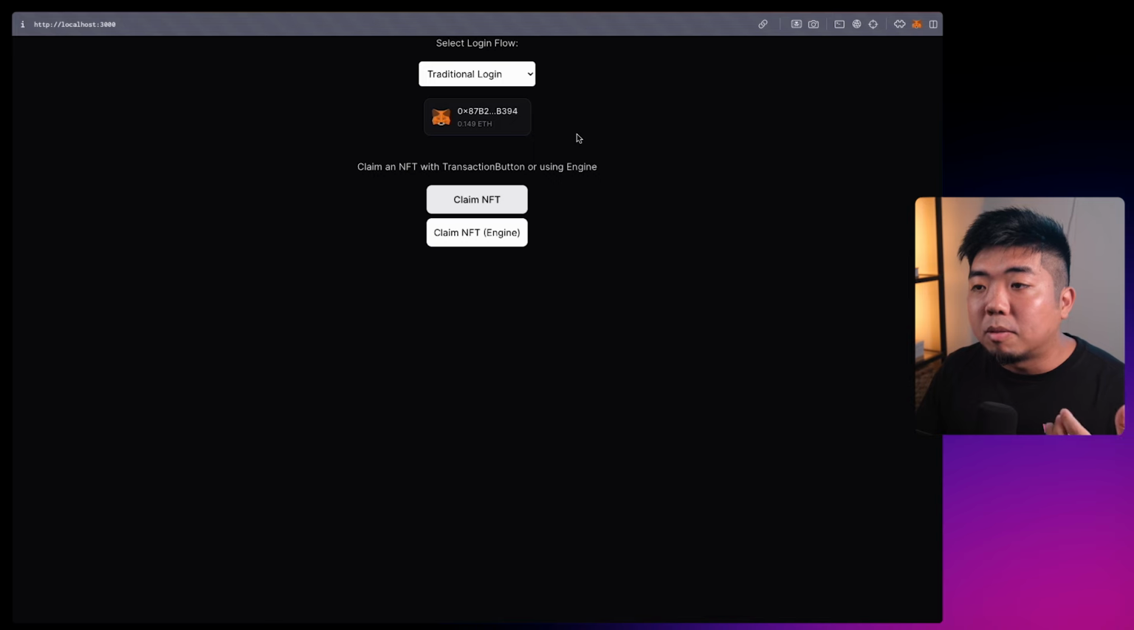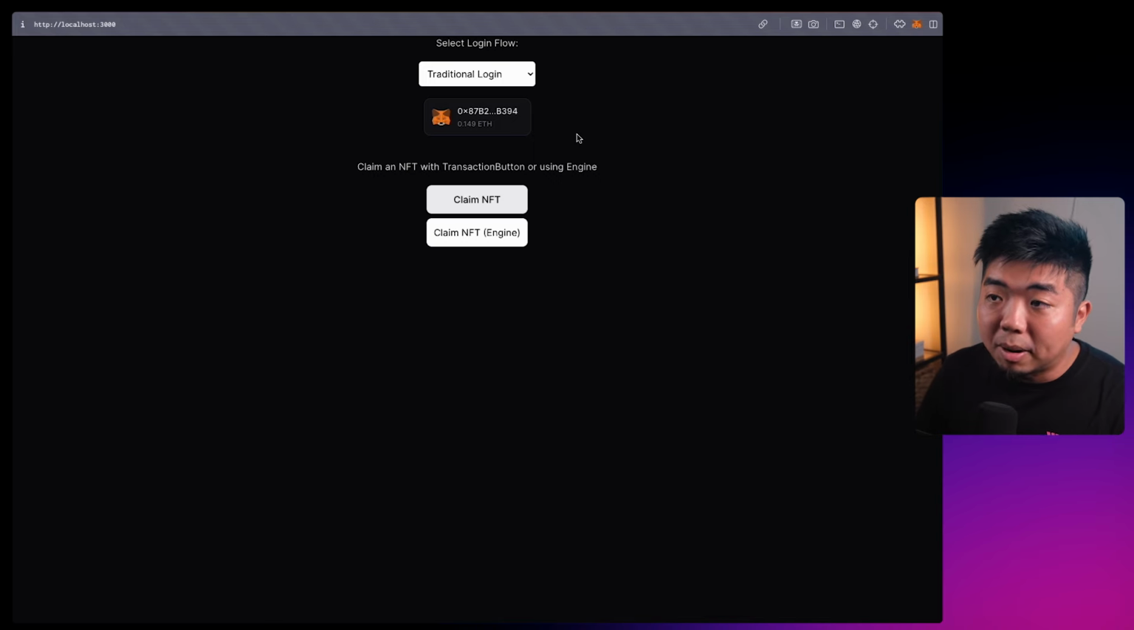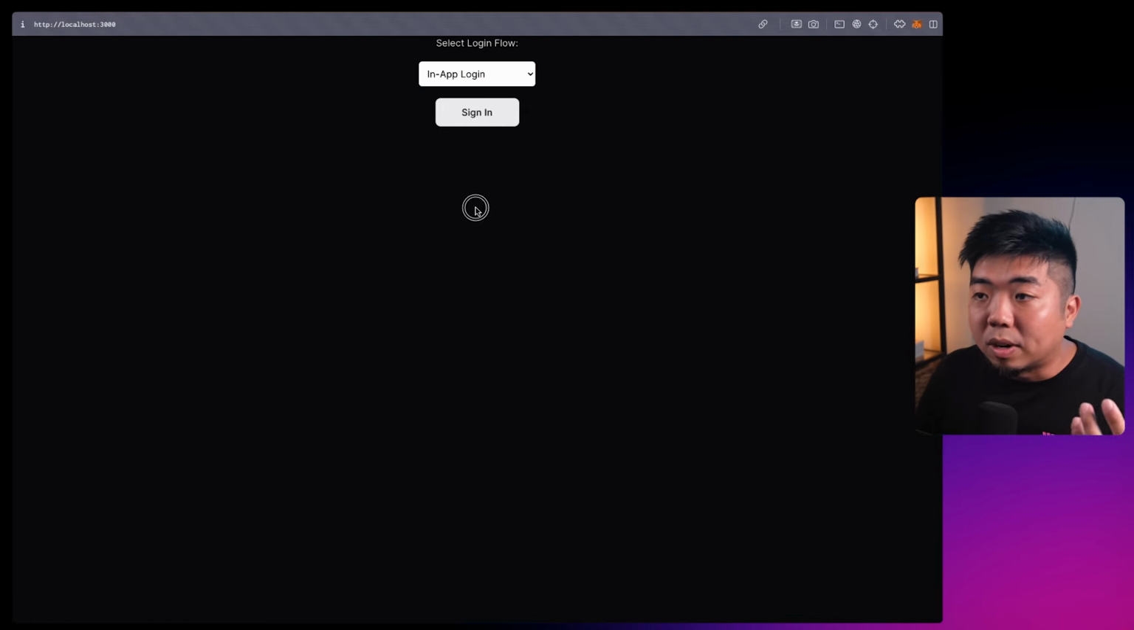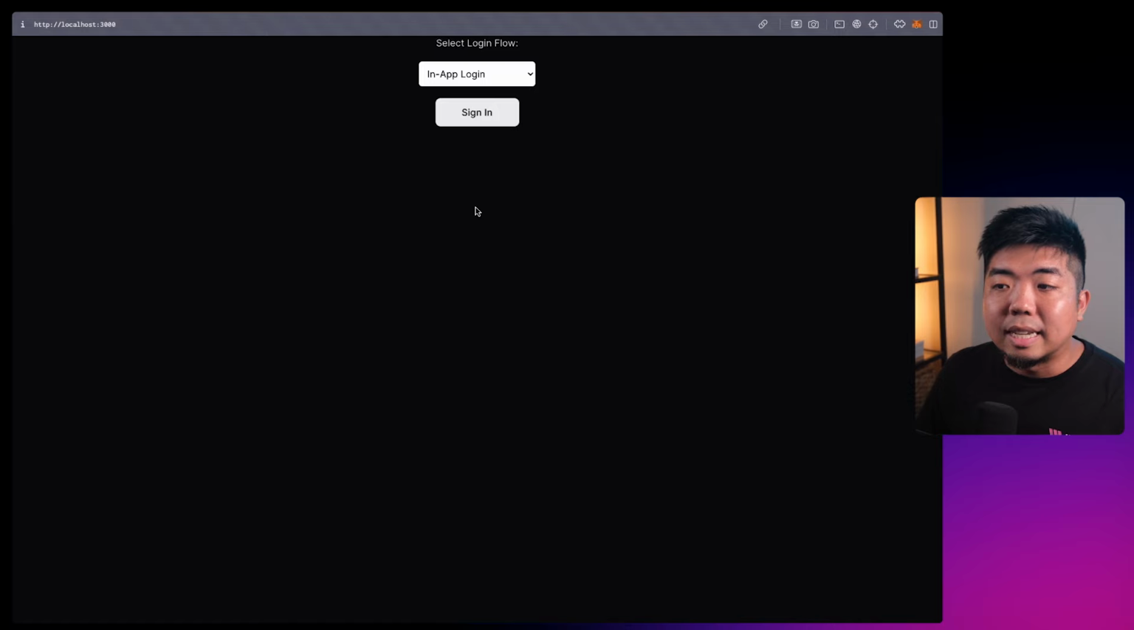To help simplify this onboarding process, the solution is something that we call here at thirdweb in-app wallets. And you might have seen many variations of this where if we go to the in-app login, you're now able to sign in with something like a social login or email. So if we hit sign in here, I can sign in with Google, Apple, Facebook. I can put in an email here.